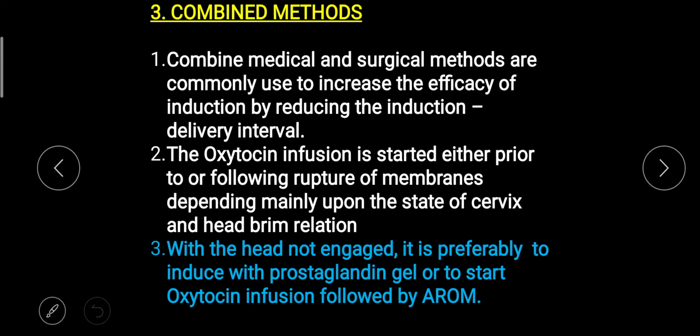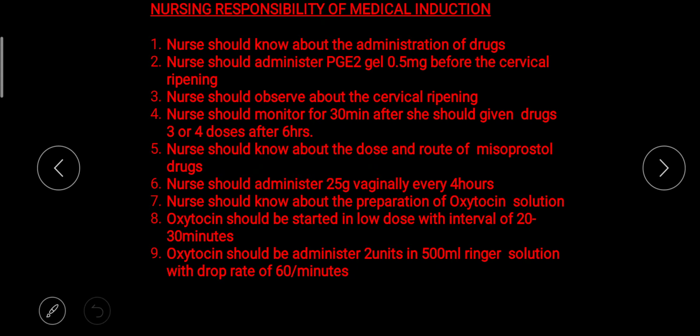Next is the combined method. It means we are going to use medicine as well as a surgical procedure. Combined medical and surgical methods are commonly used to increase the efficacy of induction by reducing the induction delivery interval. The oxytocin infusion is started either prior to or following rupture of membrane, depending mainly upon the state of the cervix and head-brim relation. With the head not engaged, it is preferable to induce with prostaglandin gel or to start oxytocin infusion followed by artificial rupture of membrane. It means we can use medication as well as the surgical procedure combined.